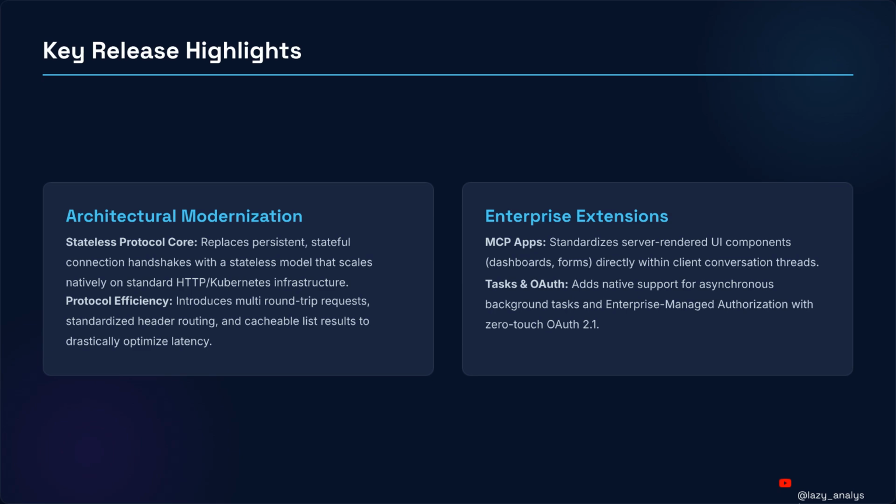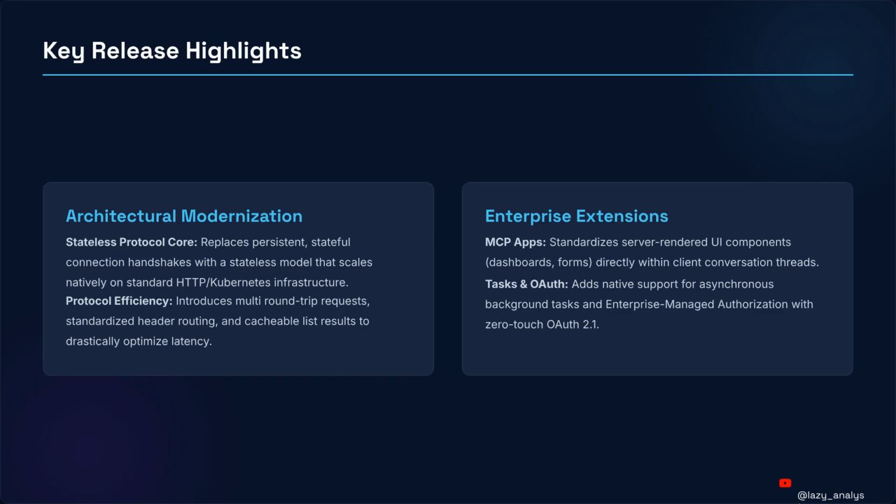Architectural modernization, or design update, swaps persistent stateful connection handshakes, or open pipes, for a stateless protocol core on HTTP/Kubernetes infrastructure, or standard servers. For protocol efficiency, or speed, we use multi-round-trip requests, or checks, standardized header routing, or stamps, and cacheable list results, or lists.